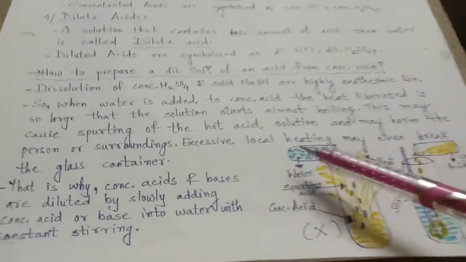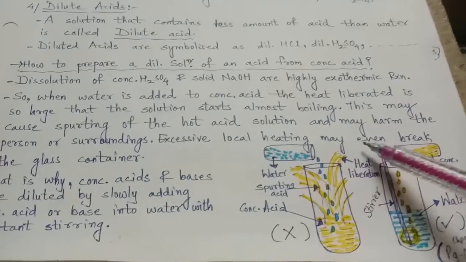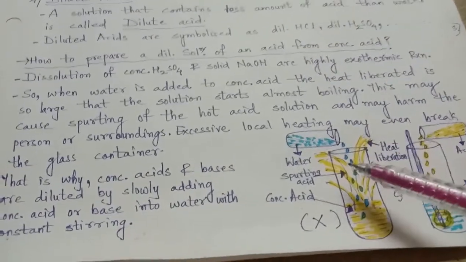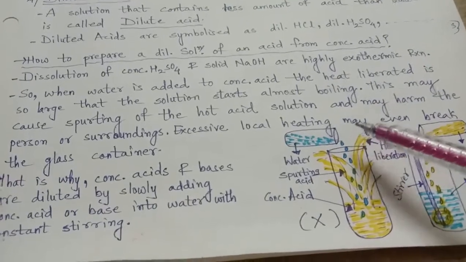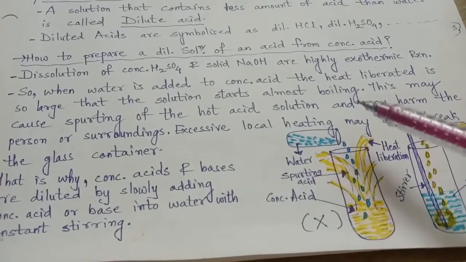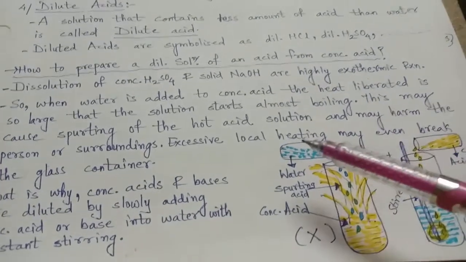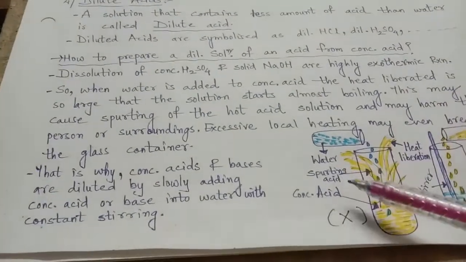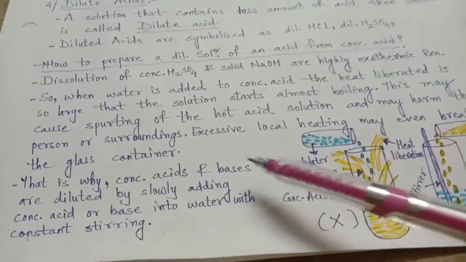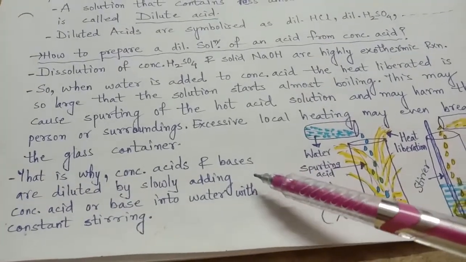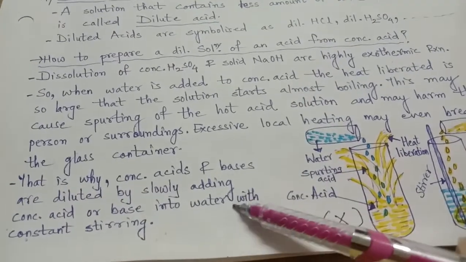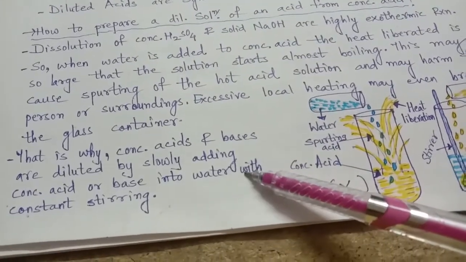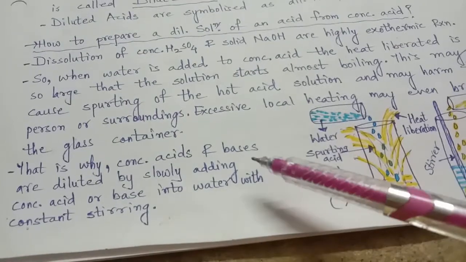Excessive local heating may even break the glass container, and if more and more acid and water are mixed without utmost care, then excessive local heating may break the glass container. That is why concentrated acids and bases are diluted by slowly adding the concentrated acid or base into water with constant stirring.